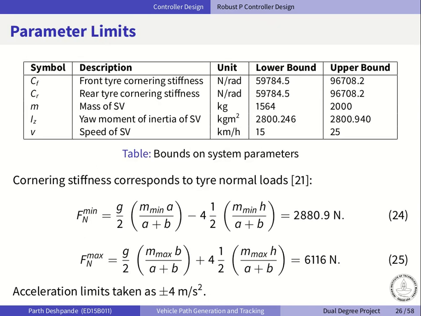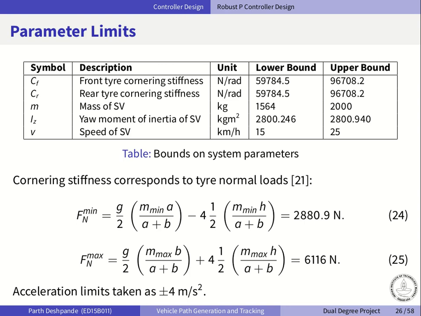So the first parameter here is the cornering stiffness, which is based on the normal loads on the tire. So for finding the limits, we use the dynamic load transfer property as shown in equations 24 and 25. So it says that some portion of the load on the rear wheels would be transferred to the front wheels during a braking maneuver. So this gives us the limiting values on the normal tire loads, and it is further used to find the limiting values of the cornering stiffness.